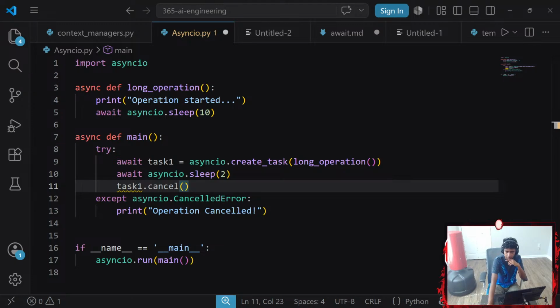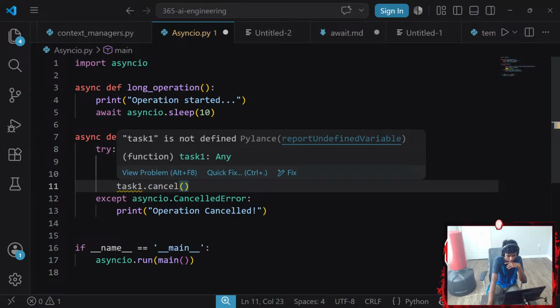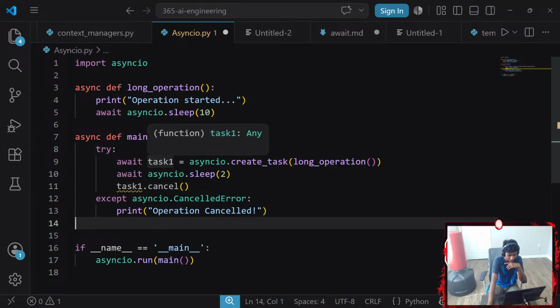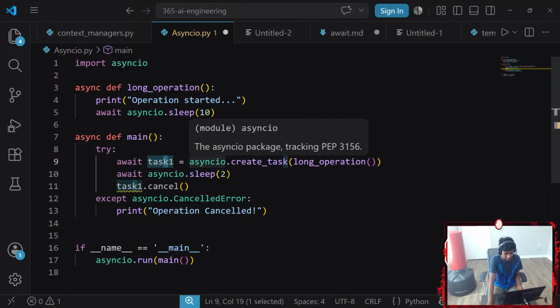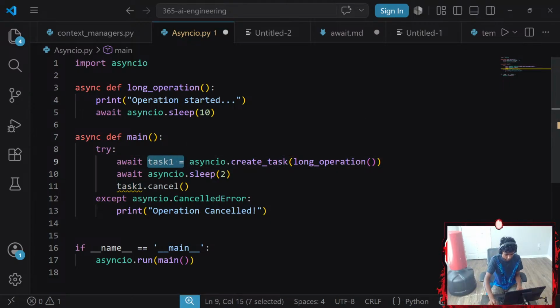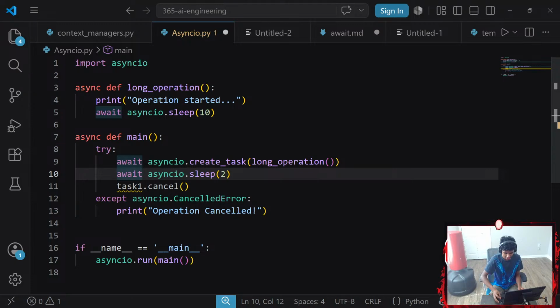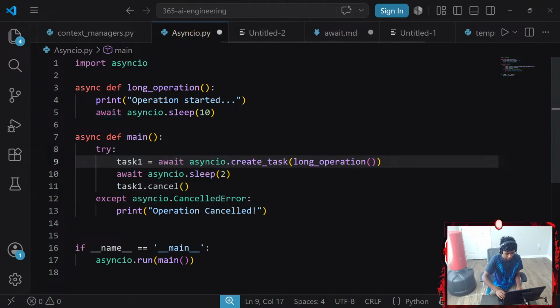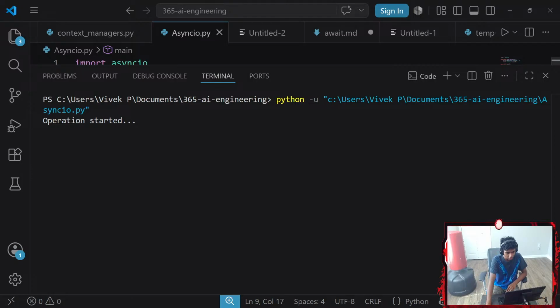Hmm. So try await task. Okay, so wait, we try await task, some coroutine function, and then we go with something like cancel. Okay, it's all correct. Why do I get this error? Task one is not defined. Oh, guys, I'm so stupid. What the hell? Okay, this is basically just a syntactical error. This gets better with more practice. Go with Control Alt N.